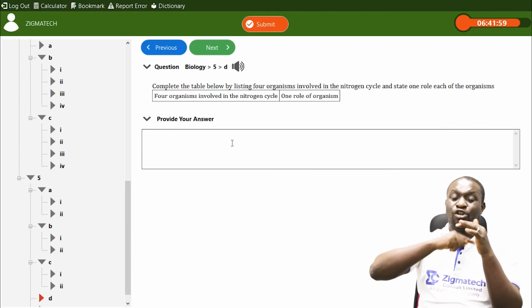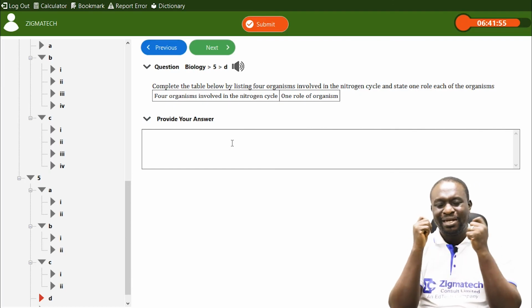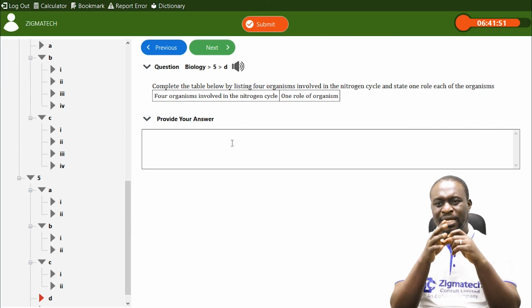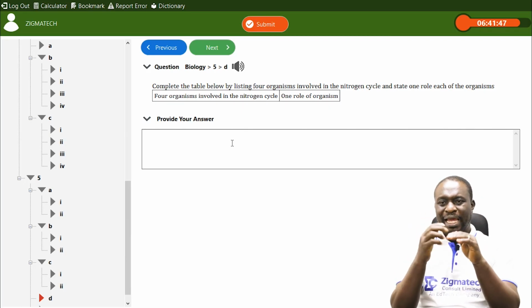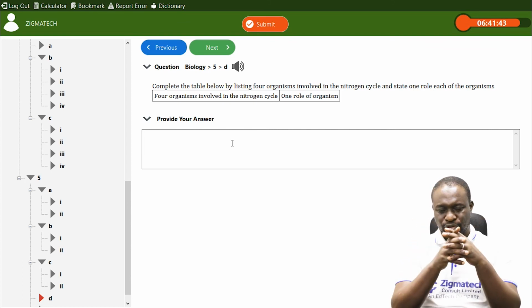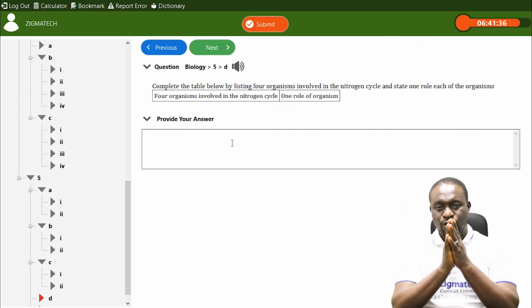And like I said, it is a continuous cycle that doesn't end. Hence the name nitrogen cycle. Now, there are several organisms that play key roles in ensuring that this cycle actually continues. I'm going to be mentioning some of them. They said 4, but let's see if we can do 4 or 5.